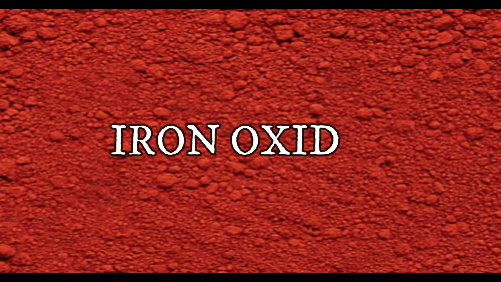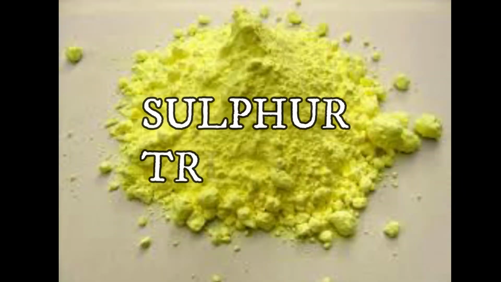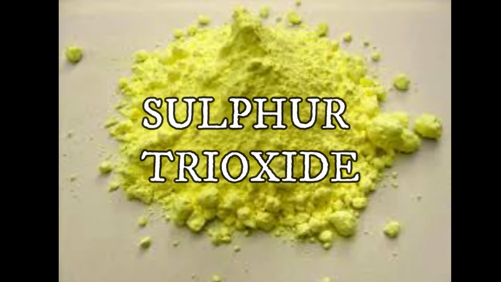And next, iron oxide. It provides color, strength, and hardness to the cement. And next, sulfur trioxide. In small proportions, friends, it is desirable. When present in small amount, it imparts soundness to the cement. However, its excess reduces the soundness of cement. And finally, alkalis, if present in excess, cause the cement to become efflorescent.